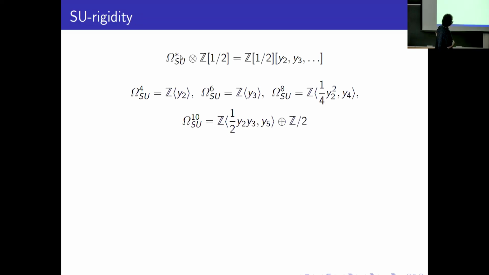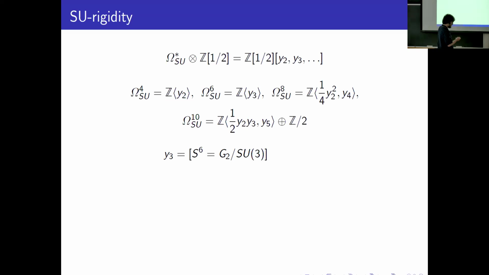And this is some low dimensional picture. We have the generator y2. y2 can be represented by a K3 surface, some quartic in CP3. But there are no toric actions on such surfaces, so we cannot apply our toric techniques for this generator. More interesting is the following generator y3. It can be represented by S6. S6 has the canonical, well-known almost complex structure, following from its representation as a homogeneous space of some Lie groups.